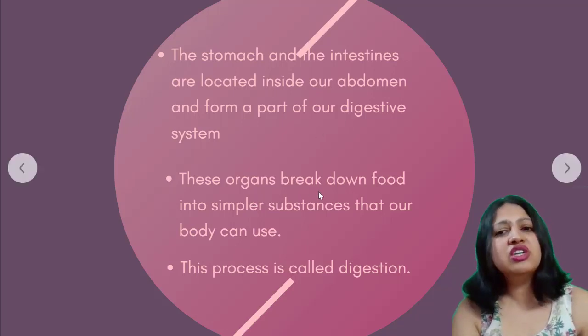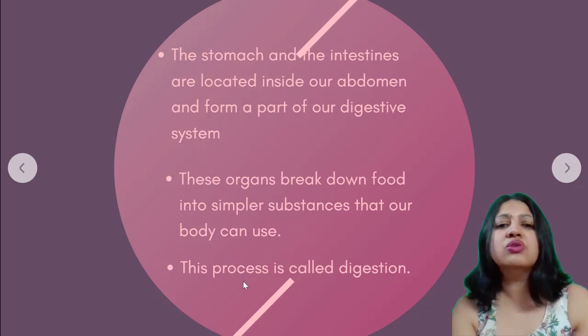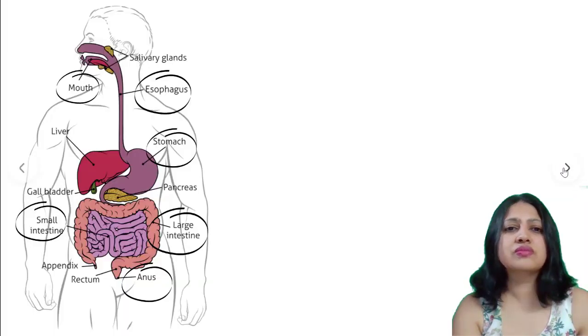These organs, what do they do? They break down food into simpler substances that our body can use. A body cannot use a food as it is. So it requires to be broken down. Okay. So that is what the stomach and the intestines do. So what is it called? This process of breaking down the food into simpler substances so that our body can use it is called digestion.